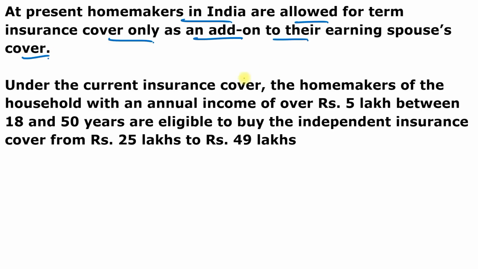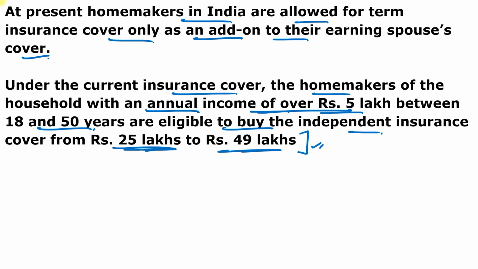So at present, homemakers in India are allowed term insurance cover only as an add-on to their earning spouse cover. So under the current insurance cover, the homemakers of the household with an annual income of over 5 lakh, between 18 to 50 years, are eligible to buy the independent insurance cover from 25 lakhs to 49 lakhs. This is very important, because husband's eligibility for term insurance cover is no longer necessary to avail the independent term insurance cover for the homemakers. Earlier this was required, but now it is not required.